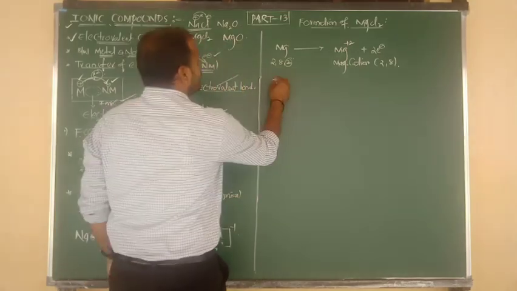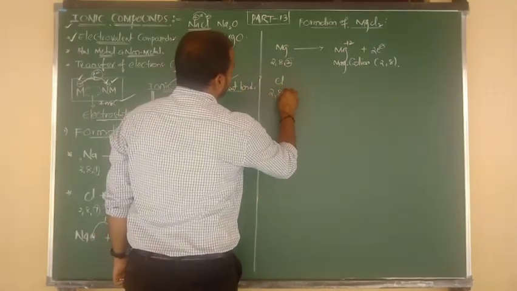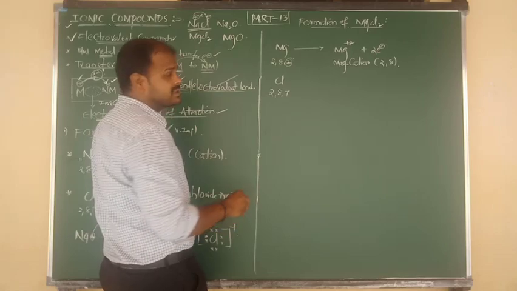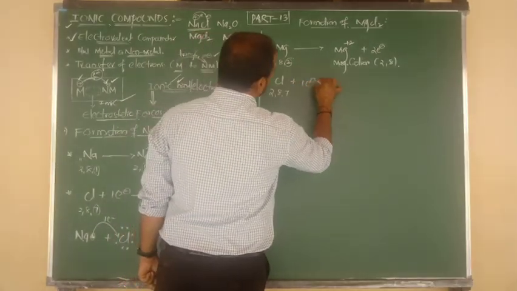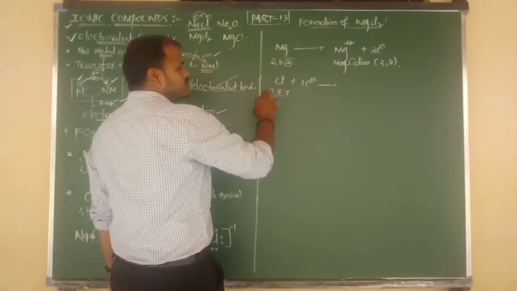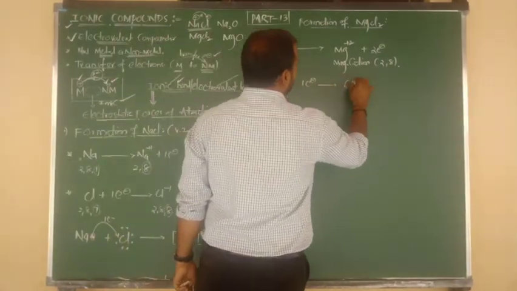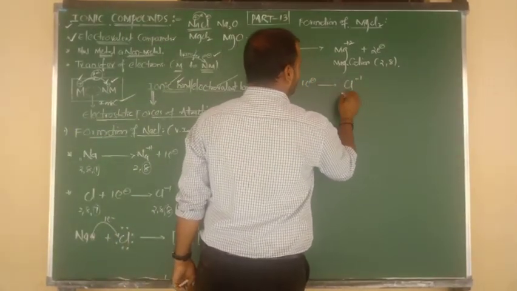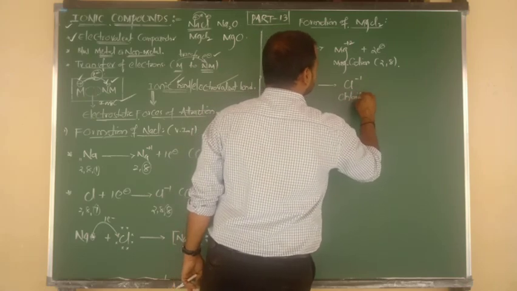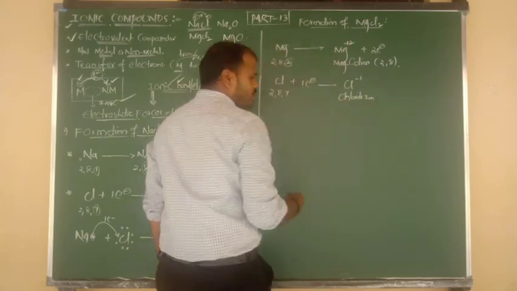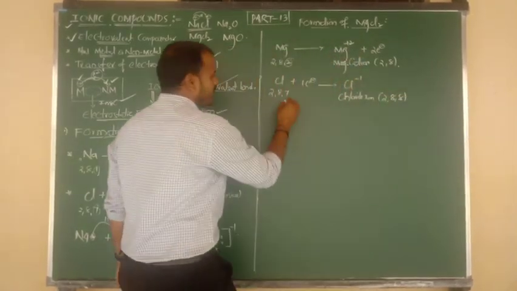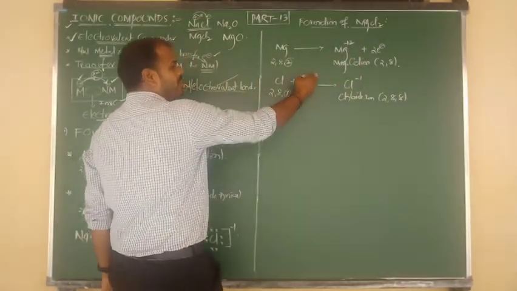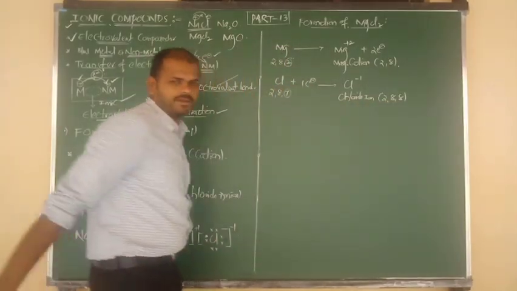Again same thing. Chlorine 2, 8, 7, total 17 electrons. It is a non-metal. Non-metals have the tendency to gain electrons. Only 1 electron. So chlorine, by accepting 1 electron, becomes Cl minus. You are getting the chloride ion. So how many electrons does the chloride ion contain in total? 2, 8, 8. Initially the outermost contains 7. By gain of 1, it becomes 8.